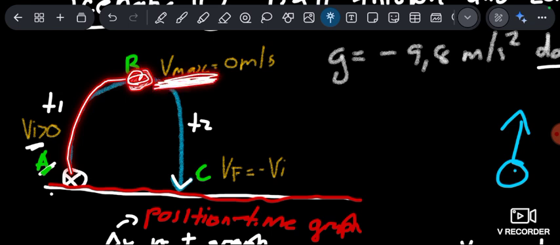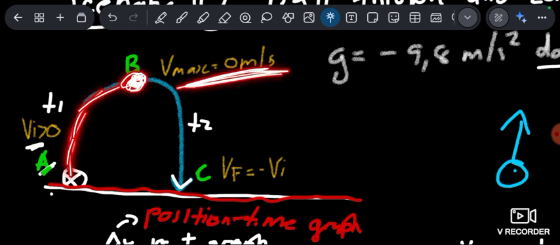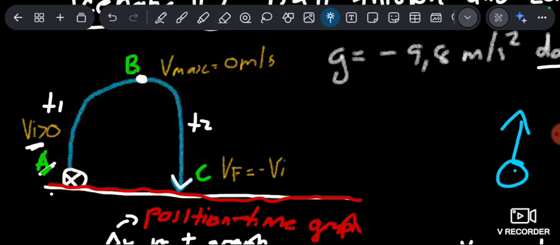It is 0. It means that the velocity was decreasing until it reached 0, and that's what we call the maximum height, because at the maximum height, the velocity is what? It is 0. And then after the maximum height, it changes direction, it goes in the opposite direction, and it gains velocity. It becomes the same velocity at the same point that it was thrown at.